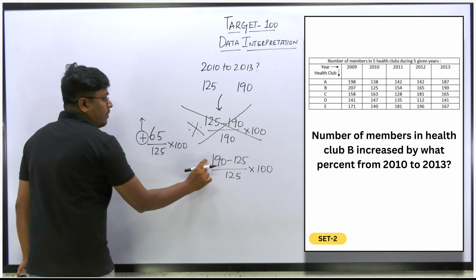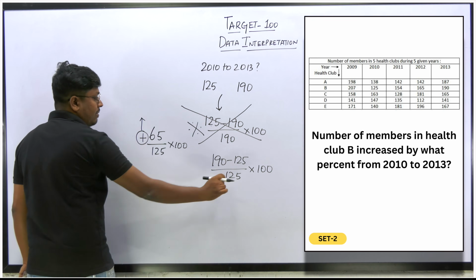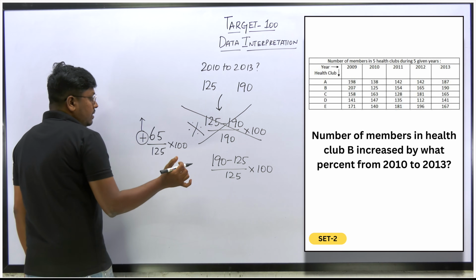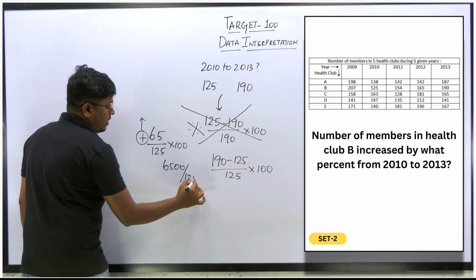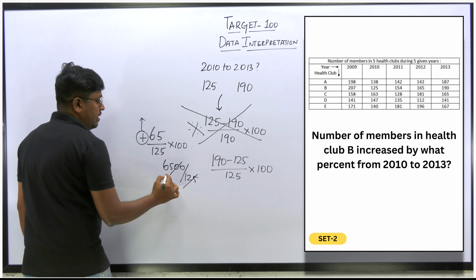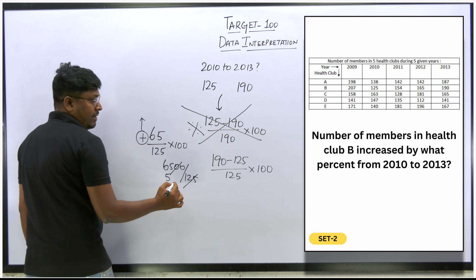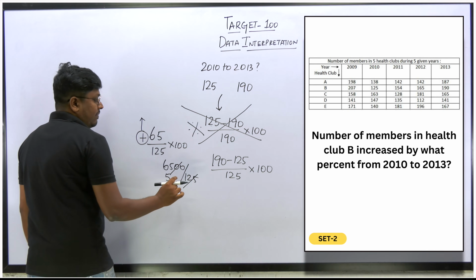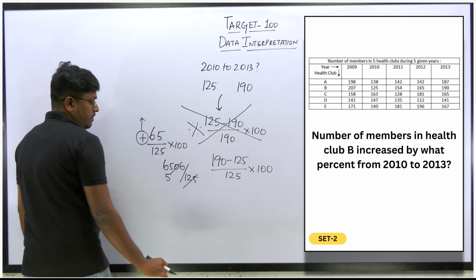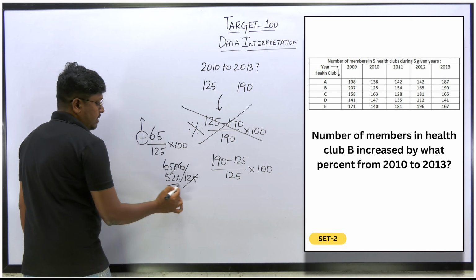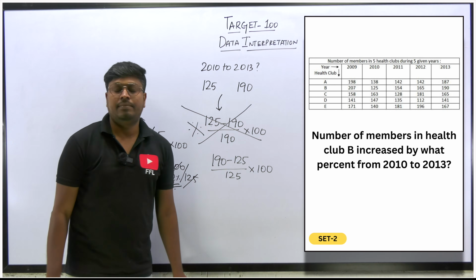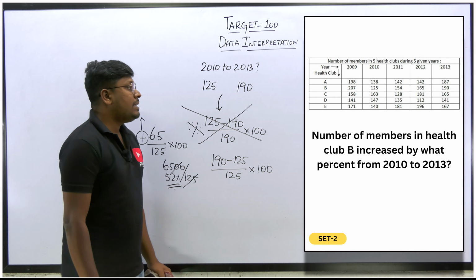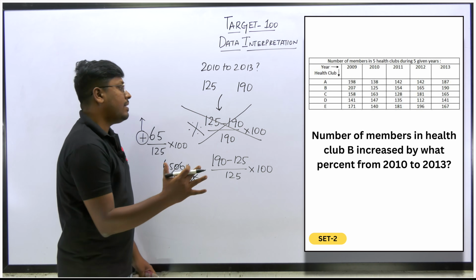So you have to write 190 minus 125 divided by 125. So now 6500 divided by 125. So this will be 5 times 625, right? So the remaining will be 25, that is 250. So 2 times 52 percentage. That's it. So no approximate value, because we are getting directly the answer as 52 percentage. So this will be the answer for the second set, last question.